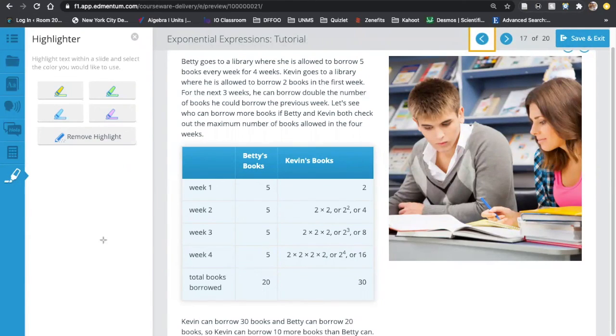So they got that by doing 2 books for week 1, plus 4 books for week 2, plus 8 books for week 3, plus 16 books for week 4, gives us 30 books altogether, right? And an easy way to see that addition is I usually group things when I add. So I would say, okay, I know 2 plus 8 is 10, 4 plus 16 is 20, so altogether that gives me 30.